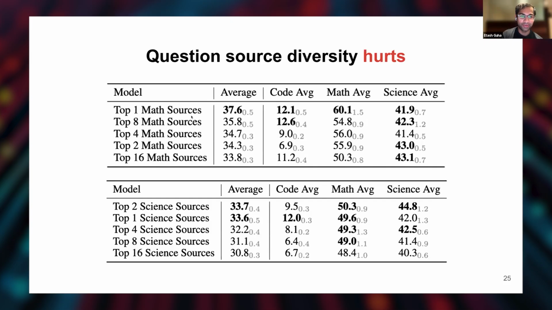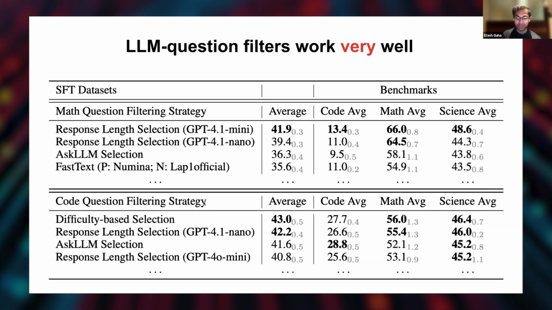So for math and code, looking at the top one source was the best. And for science, taking the top two was the best, which is really surprising to us. We really expected coming into this that we're going to mix a bunch of different sources to maximize diversity, but it just didn't play out, which I think is a super interesting thing we found just by doing very simple data science.